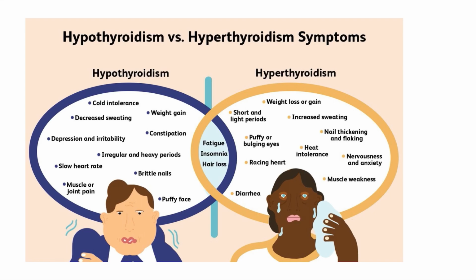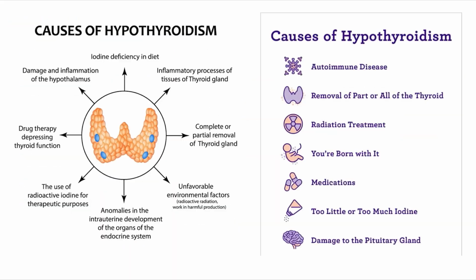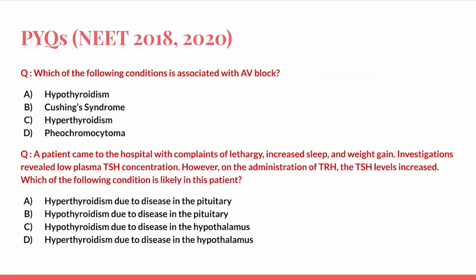So this is important because you need to identify the condition based on the clinical features which will be given in the question, so that you don't get confused just with the lab picture. Now going back to the question, which of the following conditions is associated with AV block? Hypothyroidism, Cushing syndrome, hyperthyroidism and pheochromocytoma.